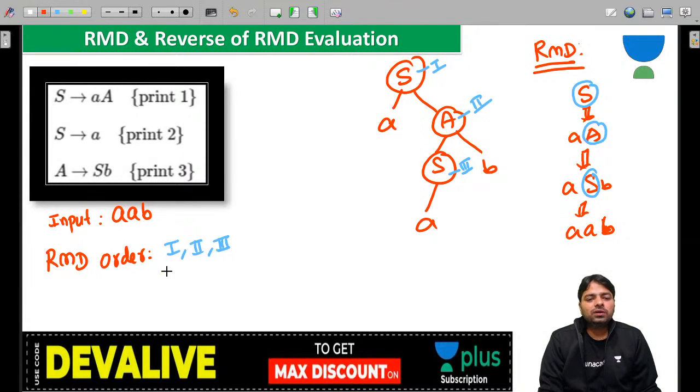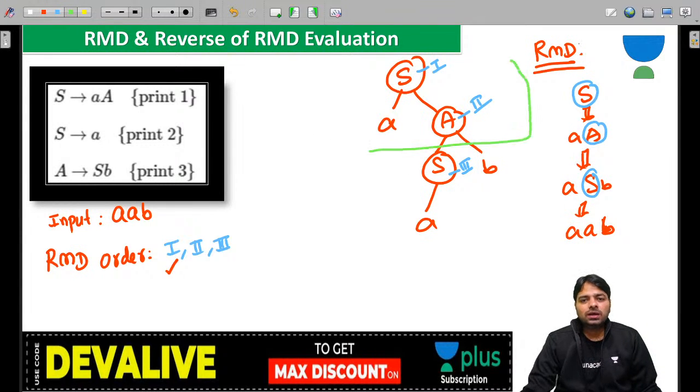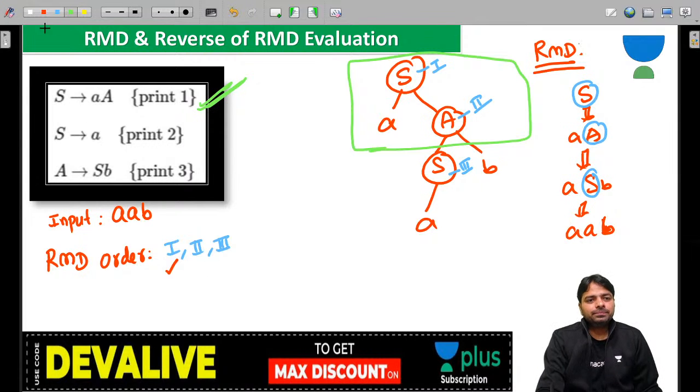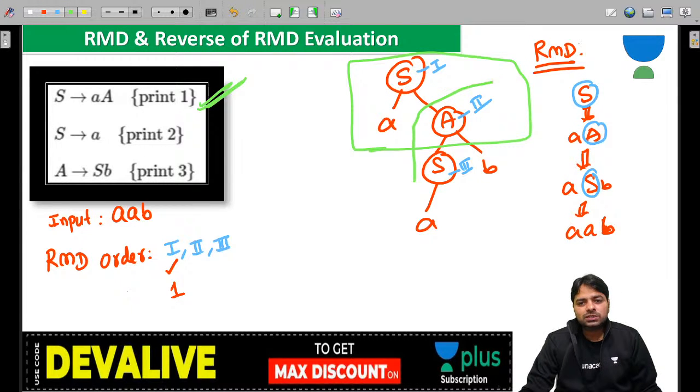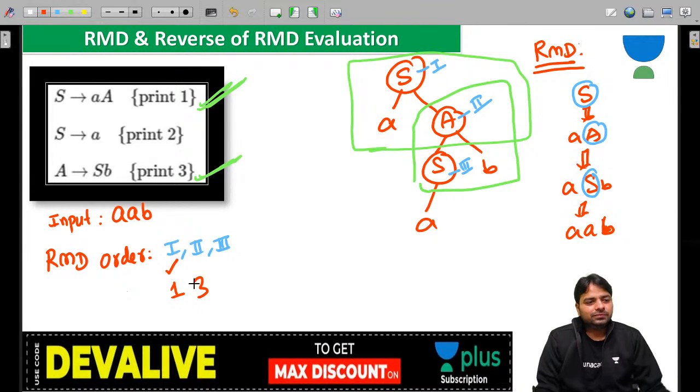So what is the output produced by 1? That 1 means you must look at this production. That output is 1. And 2 means you look at this one. This is your production. Remember that. A production is SB, that is a 3. Come on, guys. And next, 3.